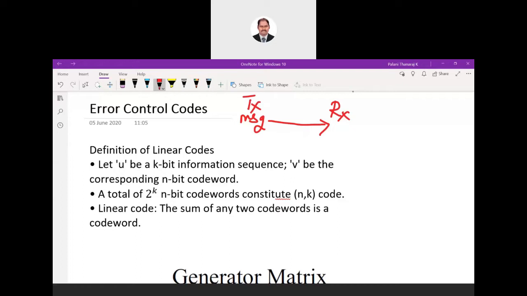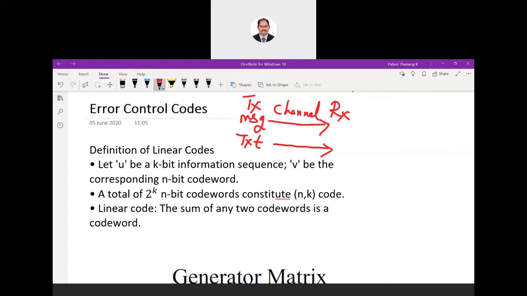Suppose you think about the internet. Most of the time you are connected to the internet. So we'll be sending messages through WhatsApp. There also we'll be sending text data, which we type in, and that would be converted into ones and zeros, and transmitted across the channel to the receiver. There are so many things happening in between. So this is the channel.